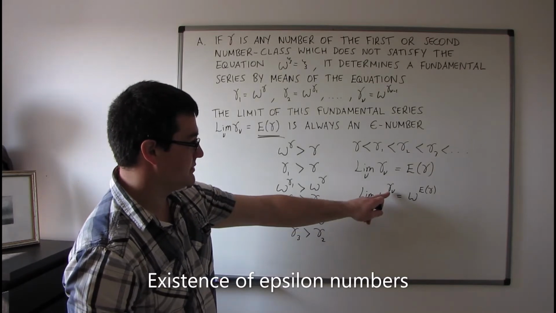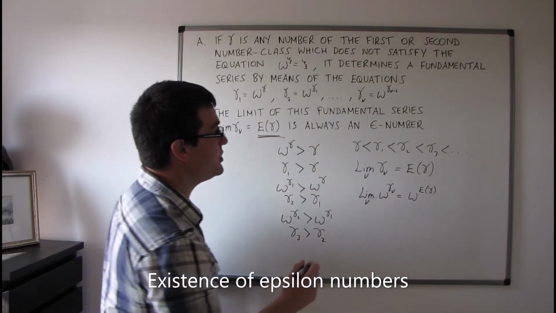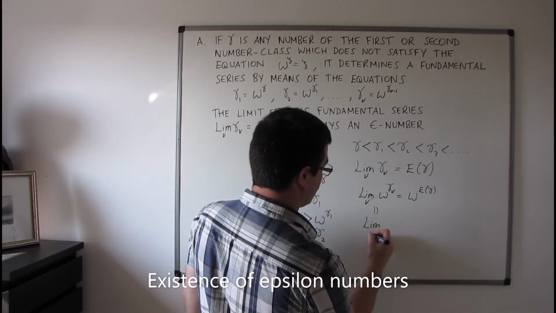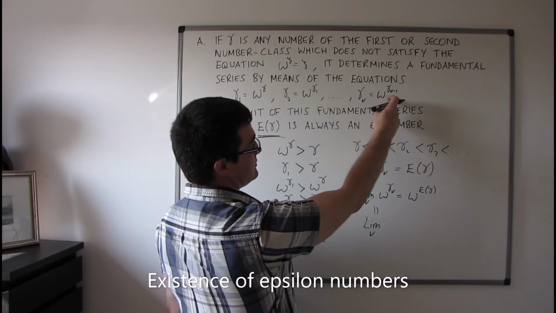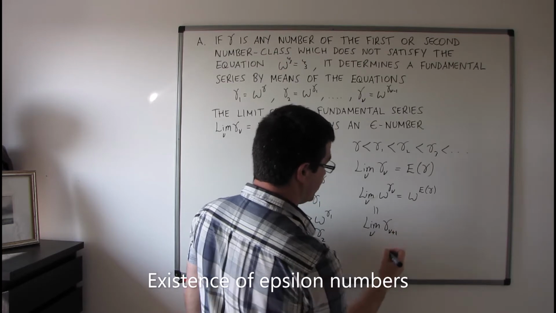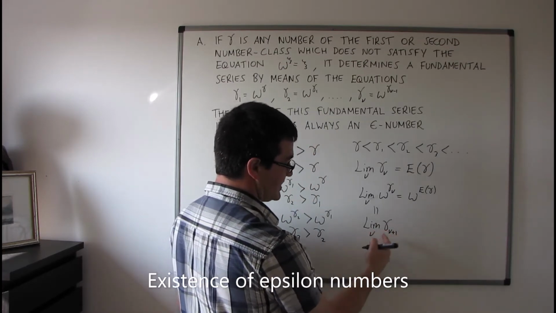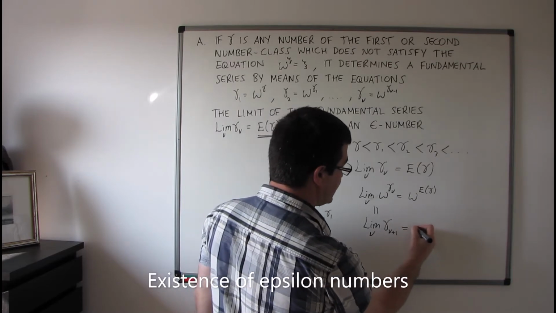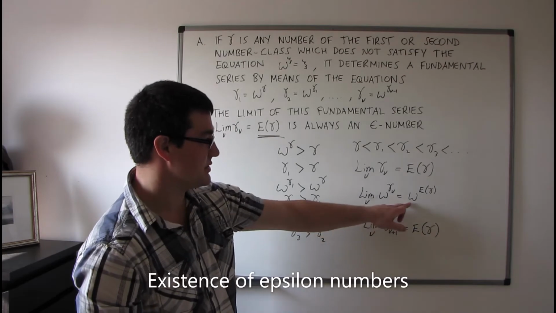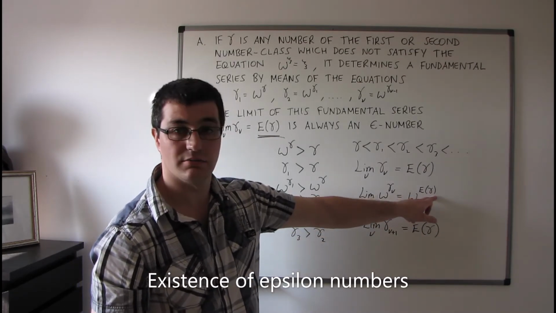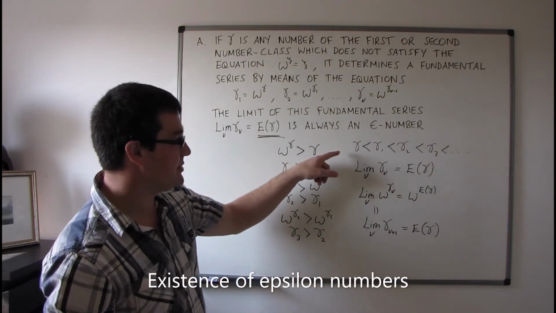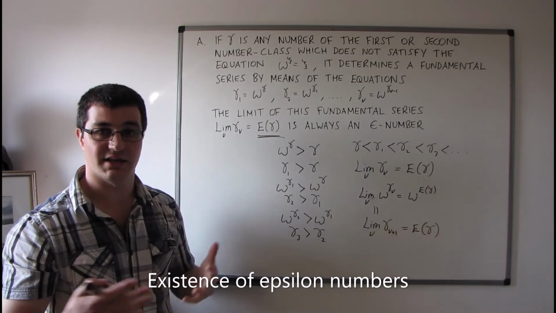But omega to the power of gamma nu is simply equal to, if we think about our formula up here, gamma sub nu plus 1. But the limit of gamma sub nu plus 1 is just equal to E gamma. In other words, E gamma is equal to omega to the power of E gamma. Well, that's exactly the definition of an epsilon number. So in other words, the limit of this fundamental series is an epsilon number.